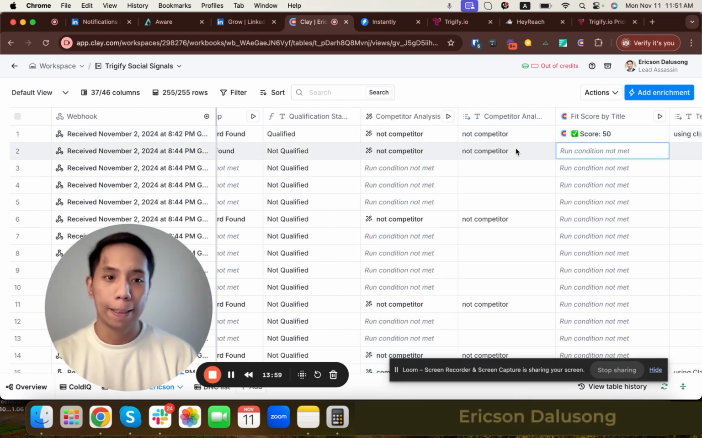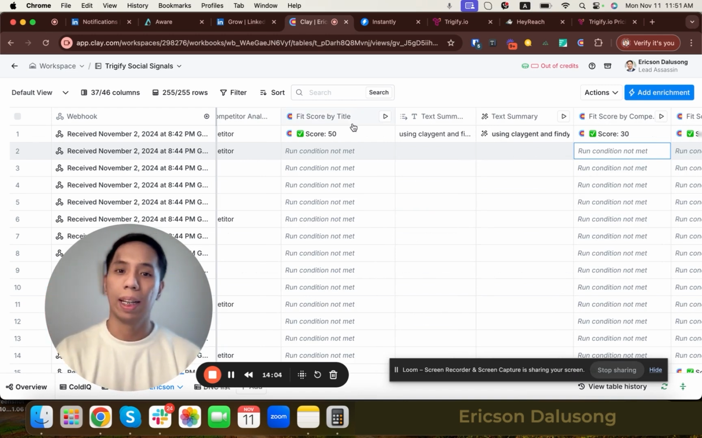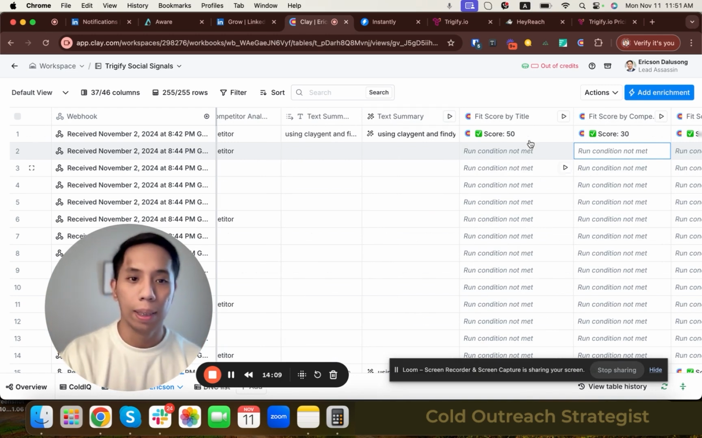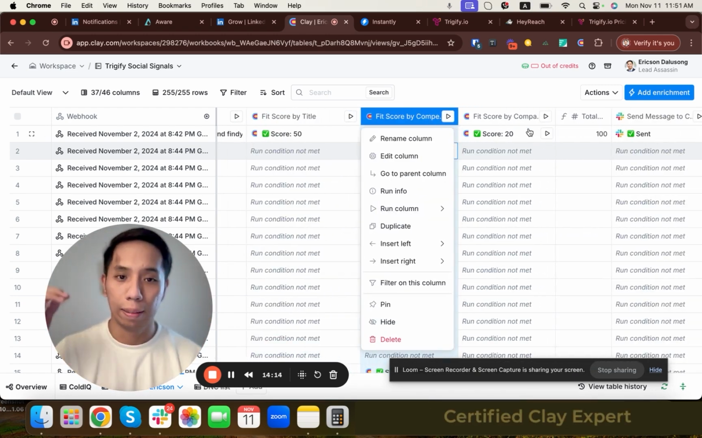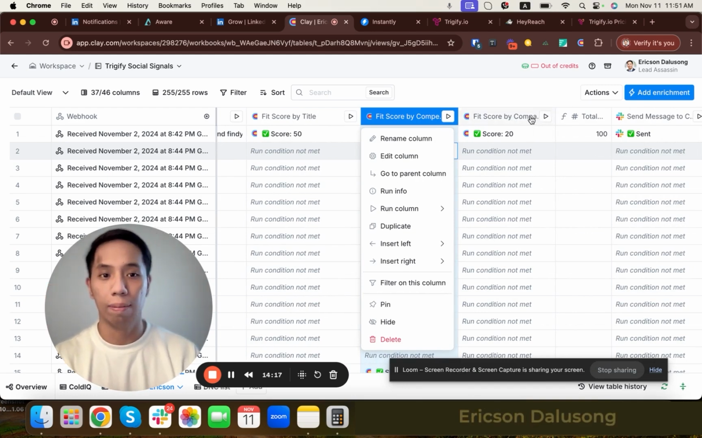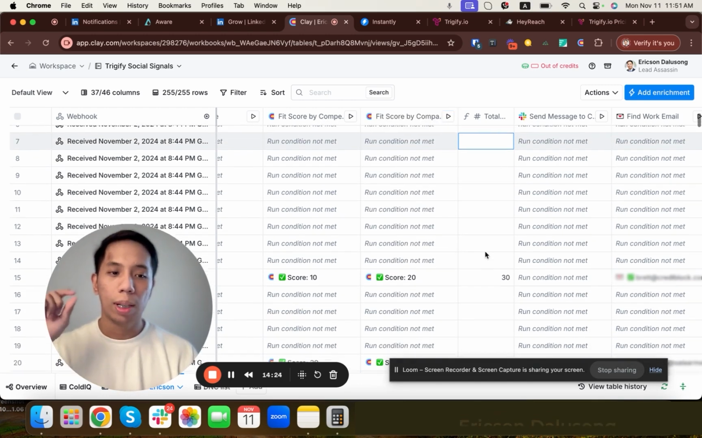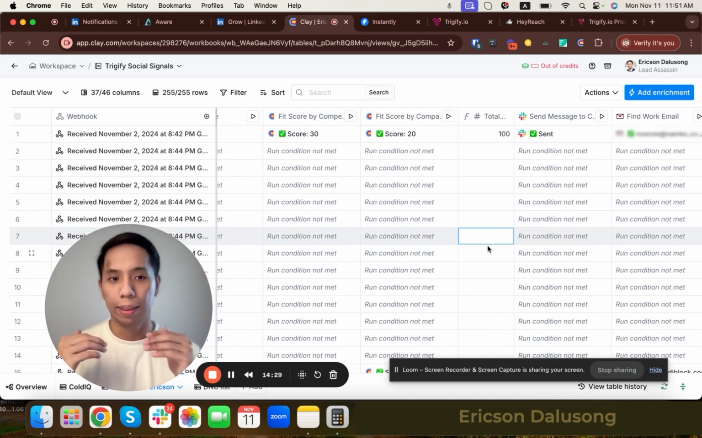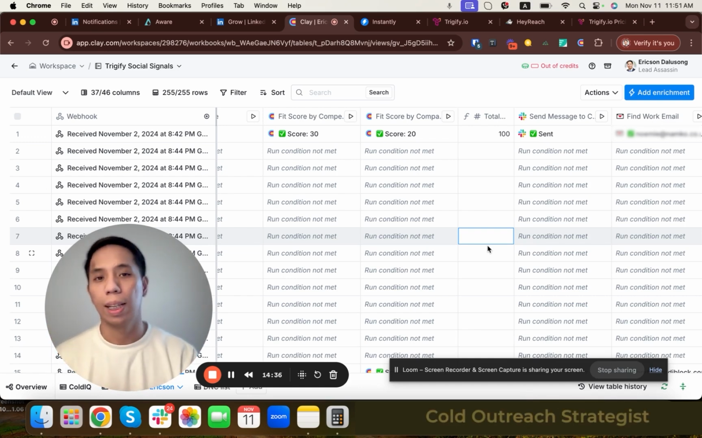And then the next enrichment that I've added here is the fit score by title. Basically, I'm just scoring each contact here by their title, and then fit score by competitor, and then fit score by company. So this is the total score. I've added the sum here, and anyone that is above 70% is going to be sent to our Slack channel. That way I can send them personalized messages.